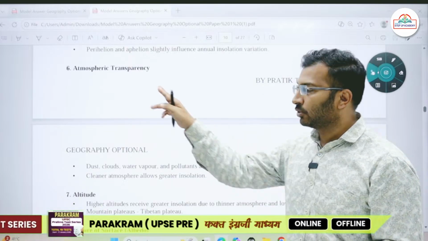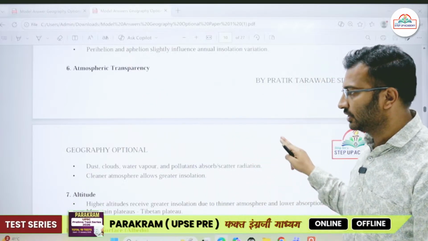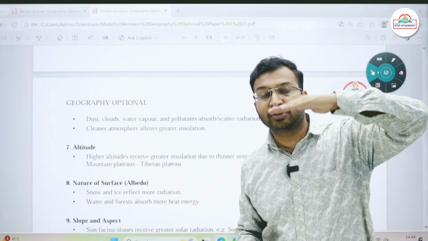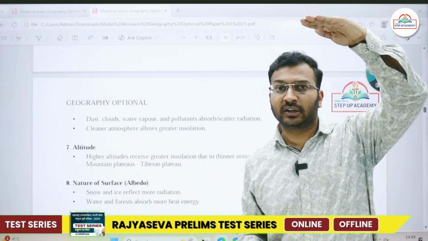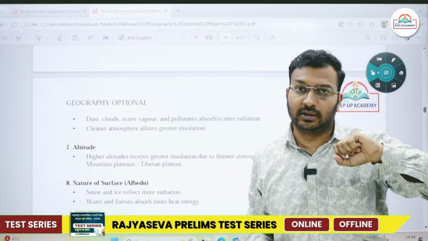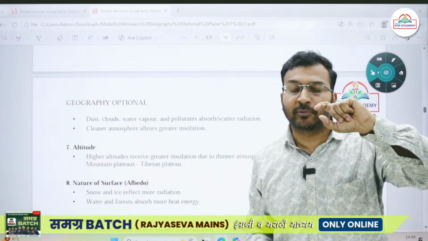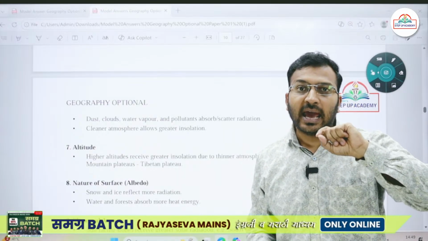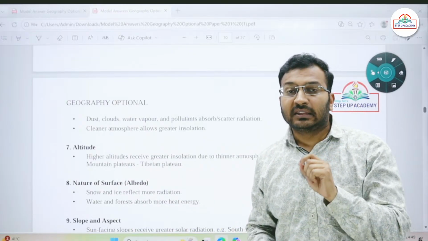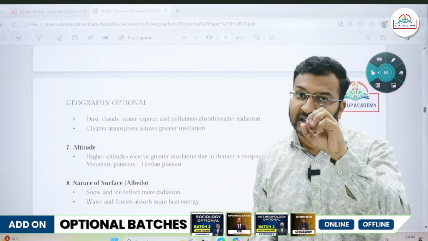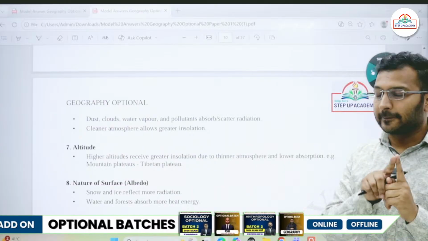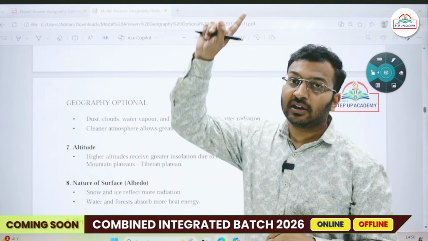So even atmospheric transparency affects the insolation. Then altitude: as you go high on the mountain ranges, the atmosphere becomes very thin and very transparent, as a result of which on top of the mountains the intensity of the sunlight, that is the insolation of sunlight, is high. Okay, do not forget this thing. The insolation is high at a higher altitude.